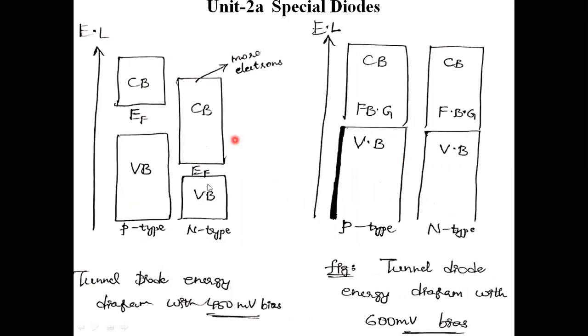Next, further, the movement in this valence band and conduction band will take place. This will rise here, and misalignment of this valence band and conduction band will take place, and a drastic decrease in the flow of current will take place from the VI characteristics. Thereafter, this is 450 millivolts. Again, further increase in voltage, that is 600 millivolts. The alignment of p-type material and n-type material will take place like this, and it acts as a normal PN junction diode. Further increase gives an exponential rise in the flow of current.